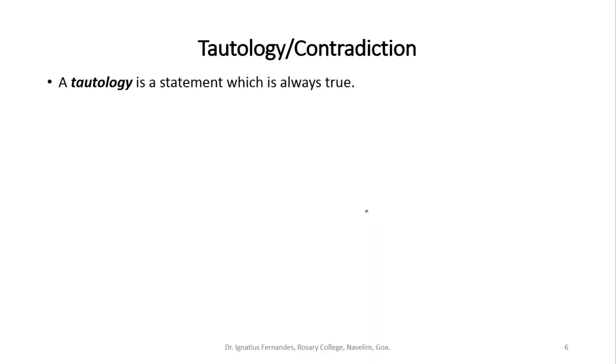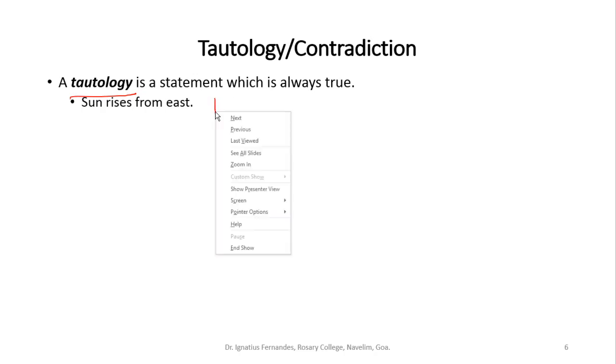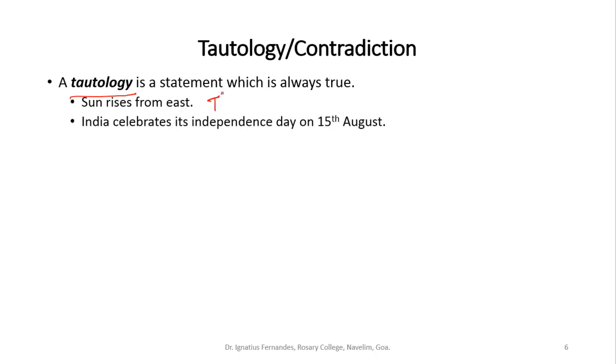Then a statement which is always true, irrespective of what context you are talking about, is called a tautology. A tautology is a statement which is always true. Like say, sun rises from east is always true. So you will say this is a tautology. India celebrates its Independence Day on 15th August.